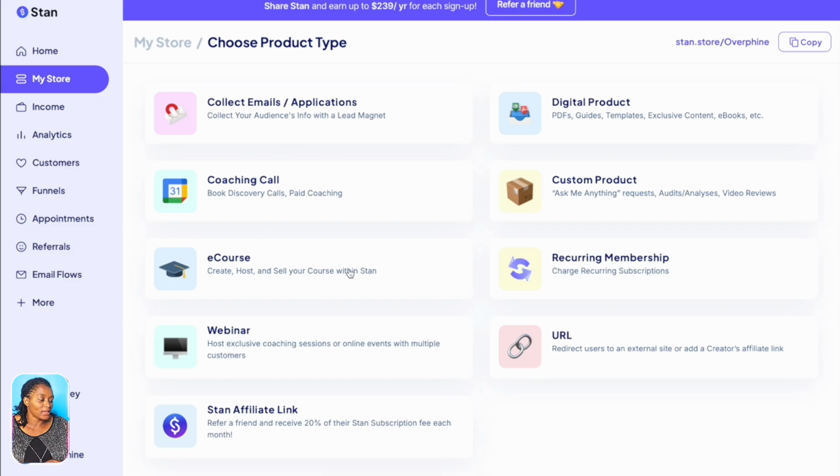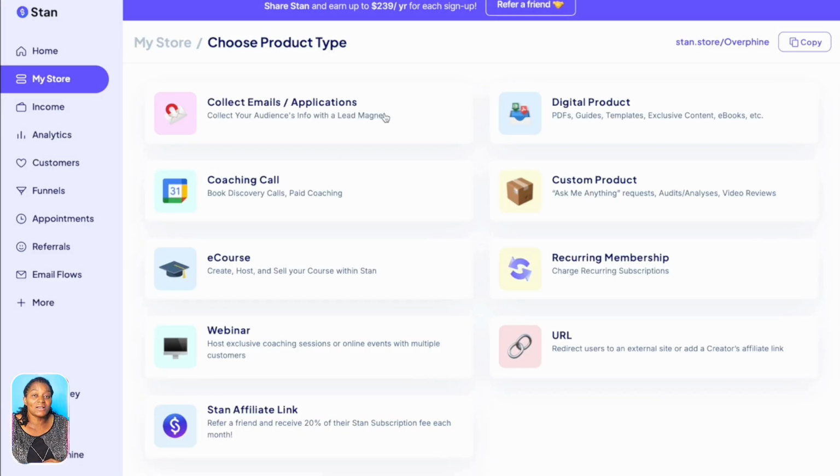So when you come here, so I'm here on my store, you can see that you have many different things here. You can start collecting emails. So I just told you that I sold $500 and something from my products that I just sent out during the weekend, right? The reason why I could make that money was because I had an email list. So any business that you are doing, one of the most important things that you should do for your business is to start collecting email.